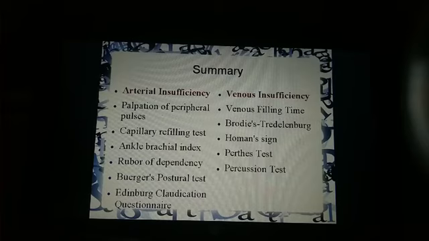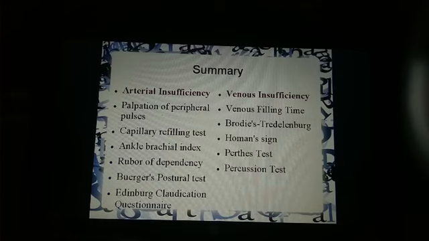Next is rubor of dependency. As I have said, the name suggests that in dependent position there will be rubor or redness. So following elevation of the limb, the patient is asked to come into dependent position. The color changes take place. It takes more than 30 seconds to appear red, and that too dark red, bluish dark red, right? It occurs in arterial insufficiency. Otherwise it is normal pink, which occurs immediately after coming into dependent position. So this test is somewhat similar to the capillary refilling test, right?